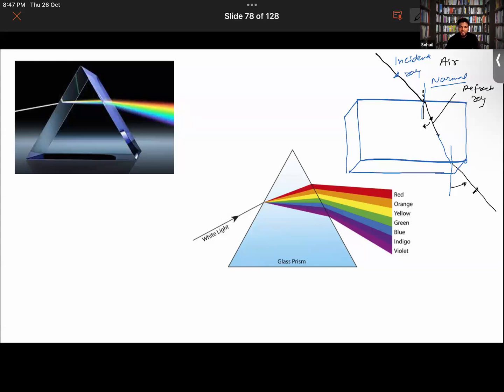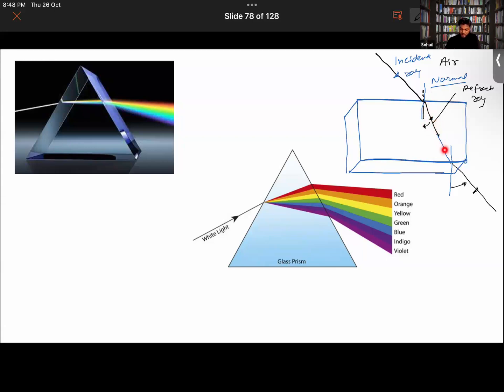Is that clear or not? Please do, sir. Let me know. Can you explain once again? Yeah, sure. Look over here. This was the incident ray, and when it entered this medium, it actually bent towards the normal. Can't you see? It is bending towards the normal. We can observe that now.